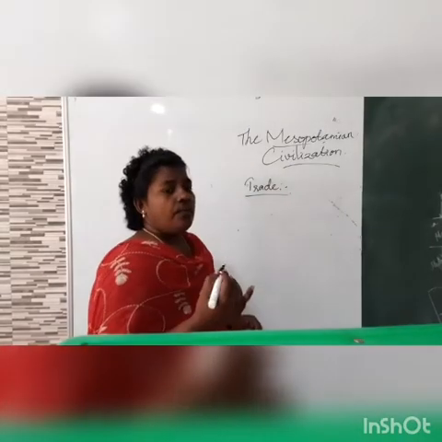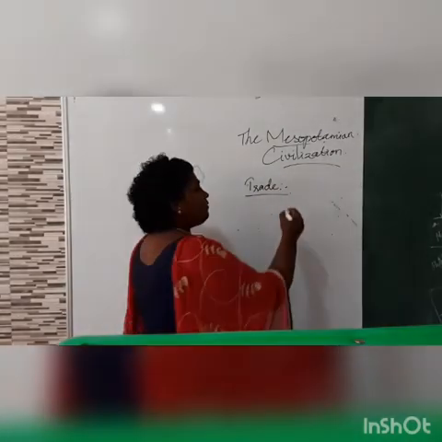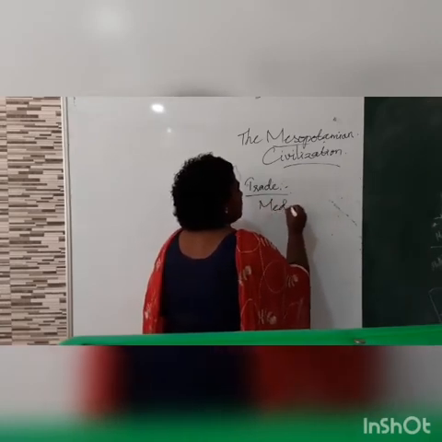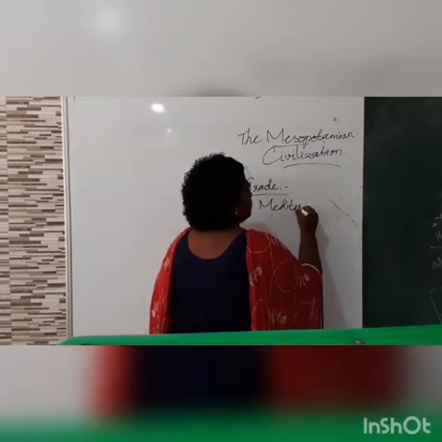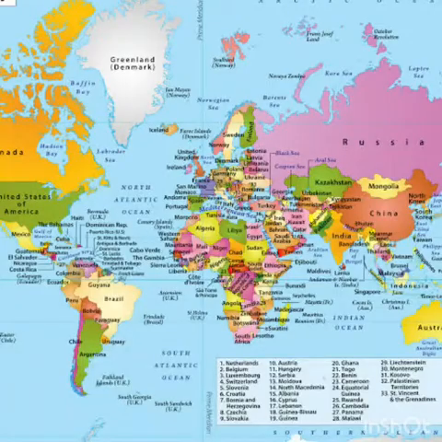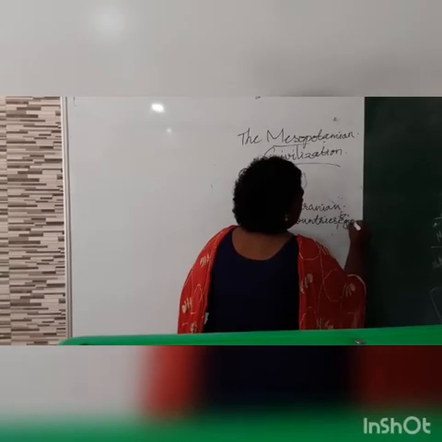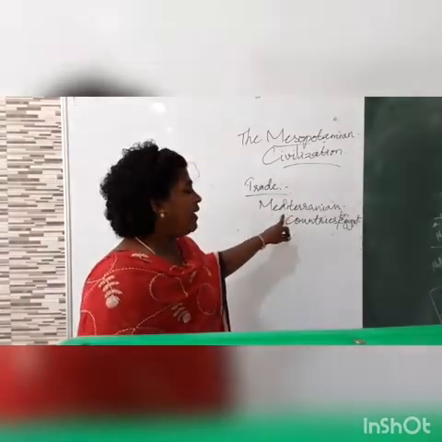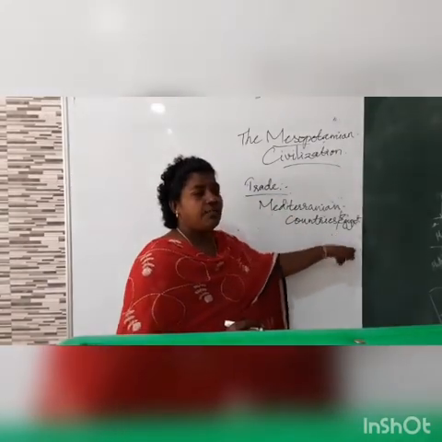So we have come to know that they had trade contact with Mediterranean countries and Egypt.